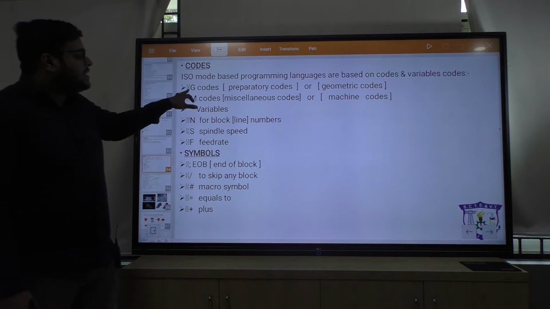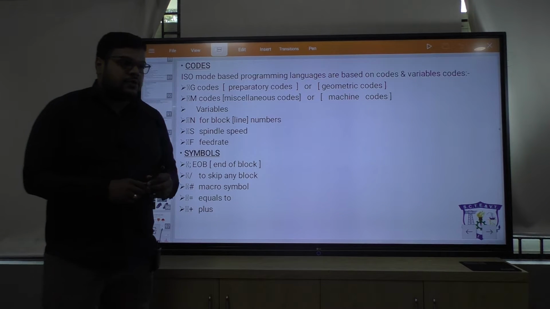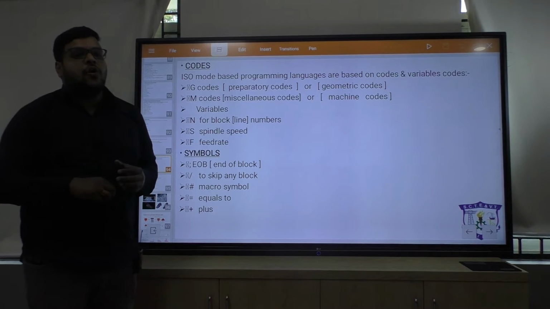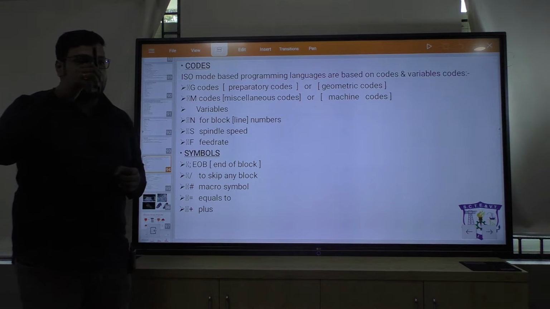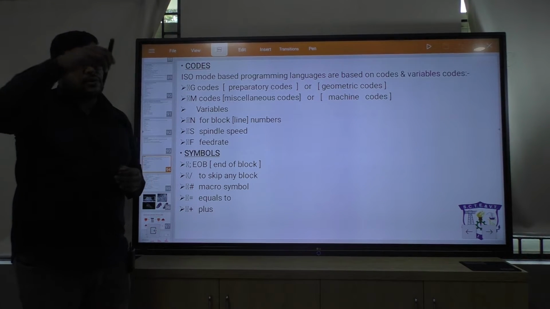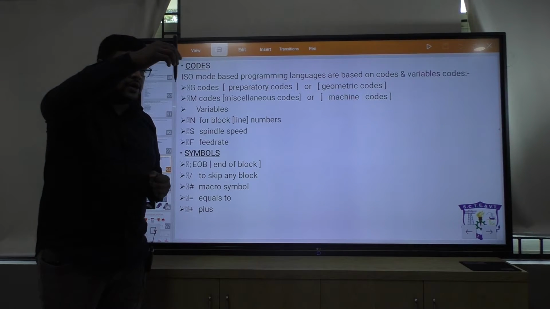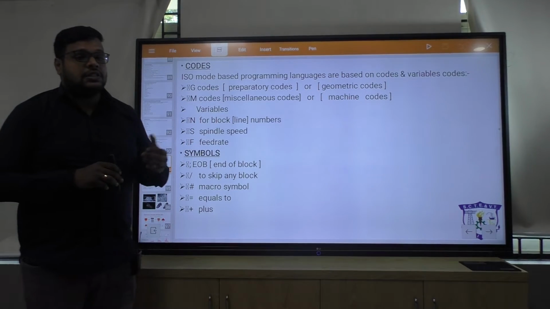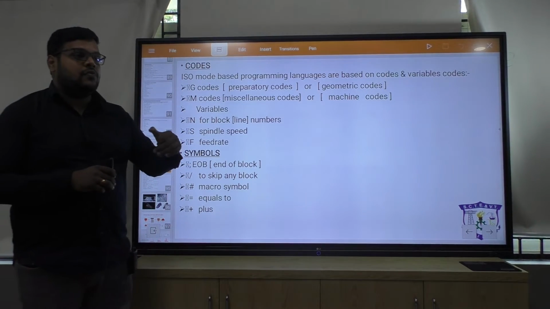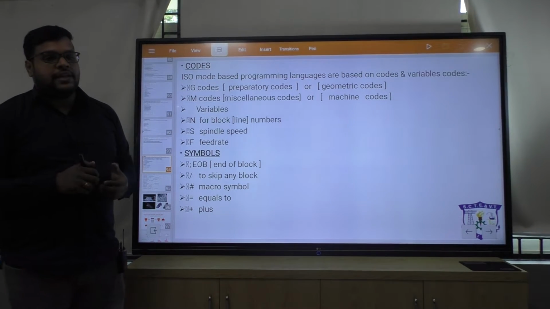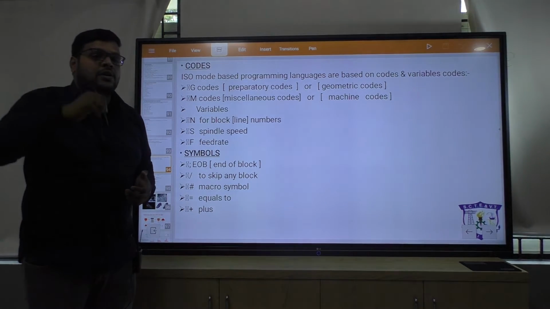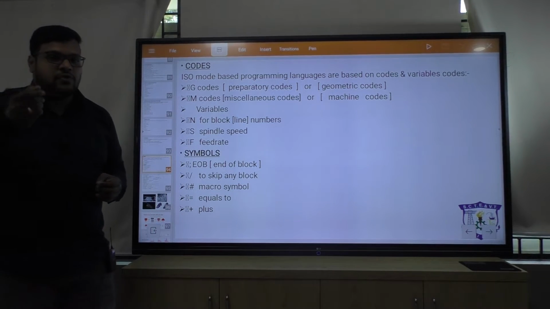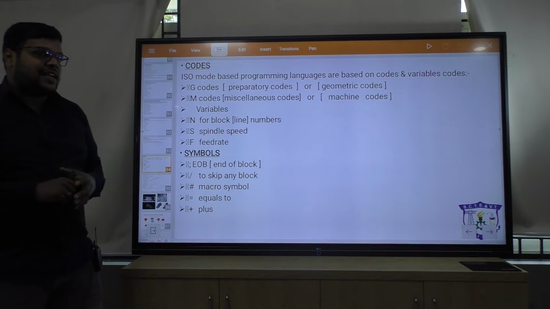Okay, and G code stands for geometric code. Suppose you go to the CNC machine, there is a tool present. Suppose you want to move that tool, so you have to use G code. Okay, if you give a command in G, that means the tool will move either in forward direction or backward direction. Okay, G00, there is a certain code available, G01. G01 means the tool will move in linear direction. G02 is also there, means the tool will move in circular direction clockwise, and G03 is also there, means the tool will move in counterclockwise direction. The three options are available.